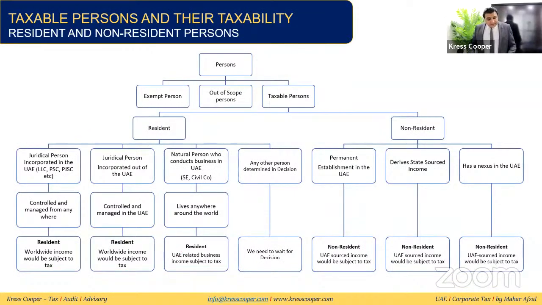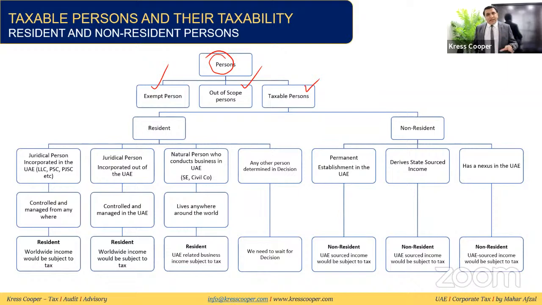This is a slide that covers taxable persons and their taxability, along with resident and non-resident persons. I will say this is a very, very important slide in the presentation. So the person, as we discussed earlier, can be an exempt person, and we'll look into the details of the exempt person. It can be an out of the scope person, or it can be a taxable person. A taxable person can further be classified into two categories: resident taxable persons and non-resident taxable persons.